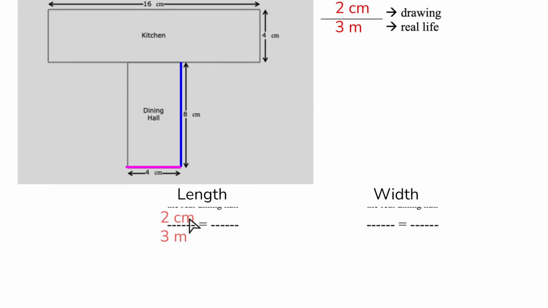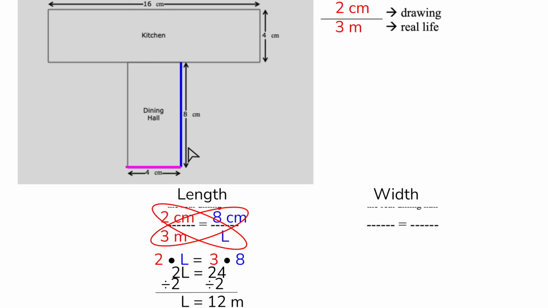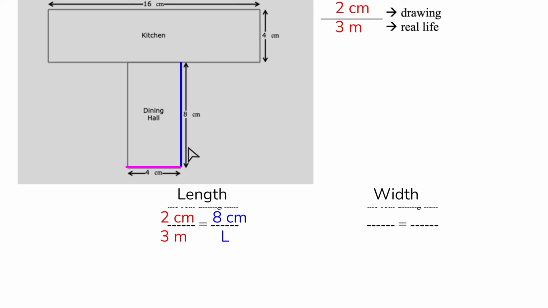So I have 2 centimeters over 3 meters. I'm going to use that scale. And then I'm going to focus on length first. And I decided that 8 was the length. It doesn't matter which one you label length and which one you label width. You just have to stick with it once you've labeled it. Oh, this thing is just jumping ahead. Okay, so 2 centimeters times L, because I have a proportion set up.